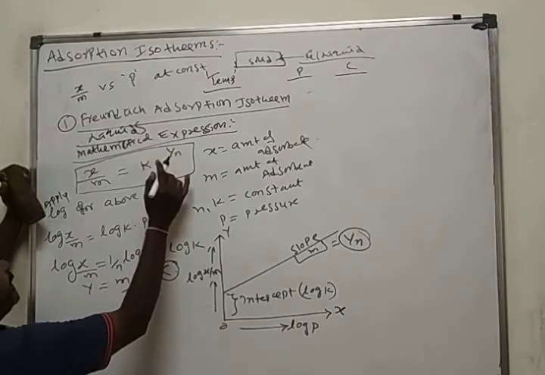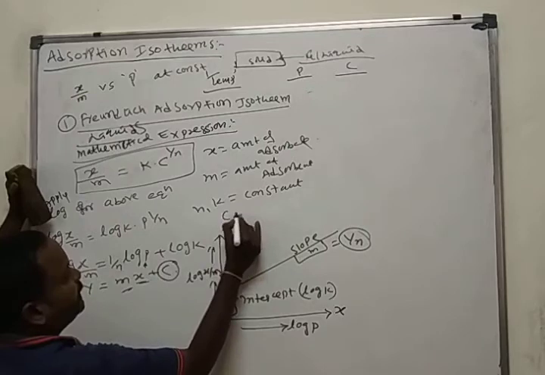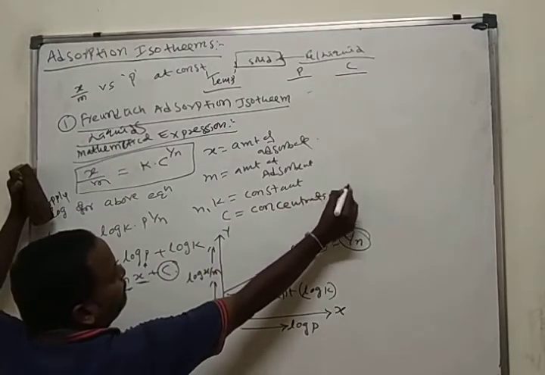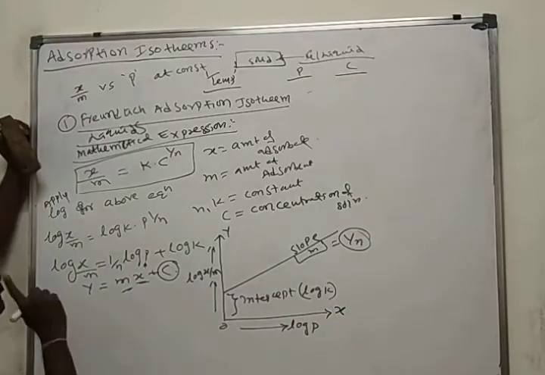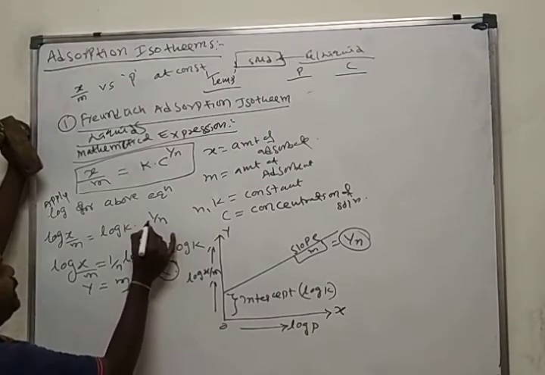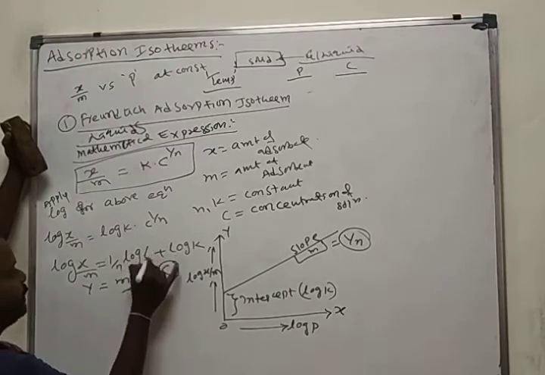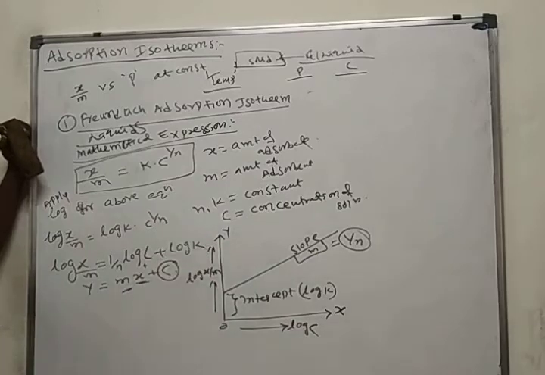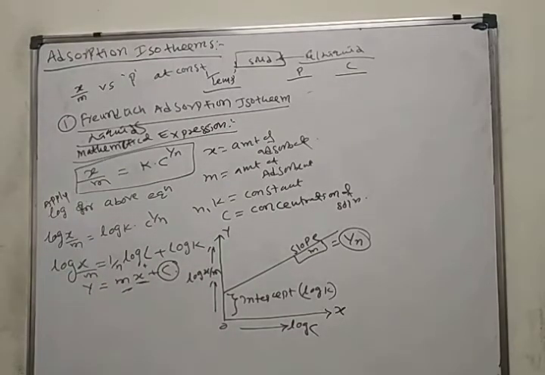Instead of P, here I am using C, where C is the concentration of the solution. Here also I am taking C to the power of 1 by n. The remaining is as usual, instead of P use only C.